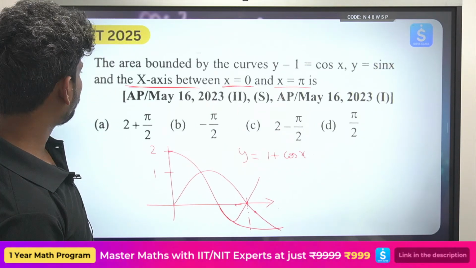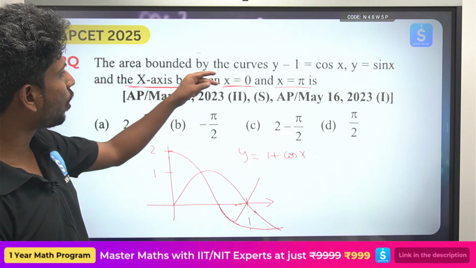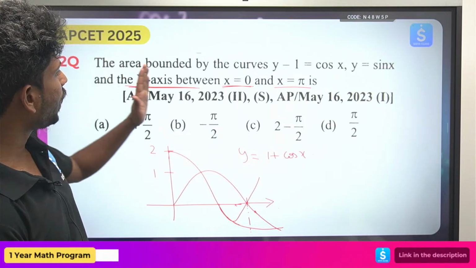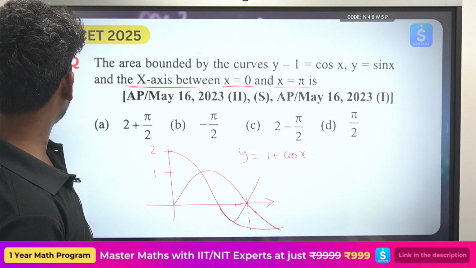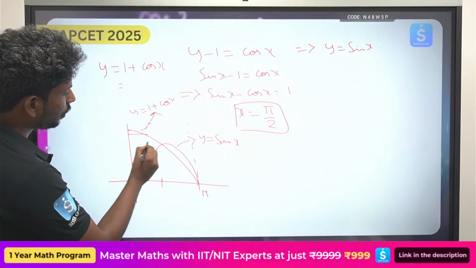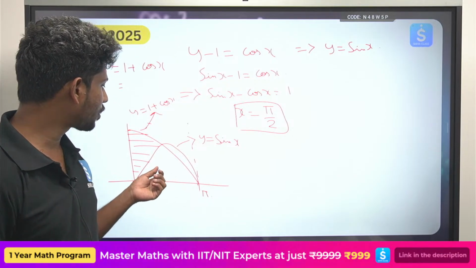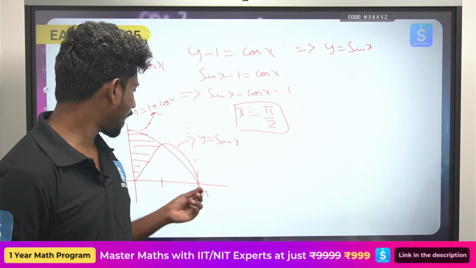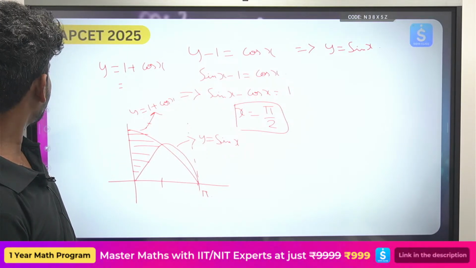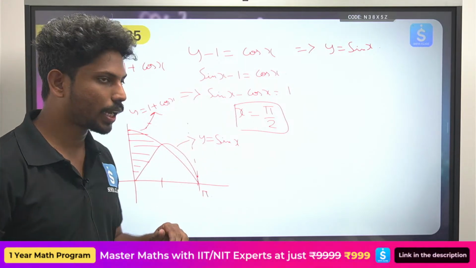So what I'm saying now, y equals cos x. He's asking what is the area bounded by the curve y equals 1 plus cos x and x equals pi, from x equals 0 to x equals pi. So what he is asking is how to find this area from x equals 0 to x equals pi. He's asking just this area, at x equals 0, that is the y axis, between x equals 0 and x equals pi and this. So how do you find it?